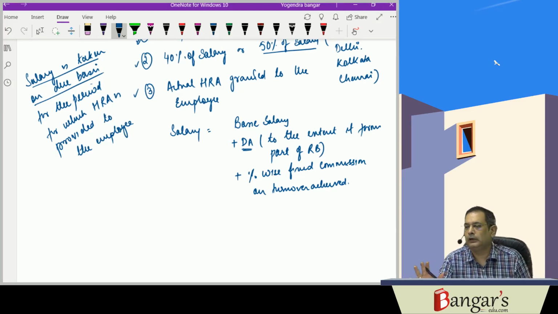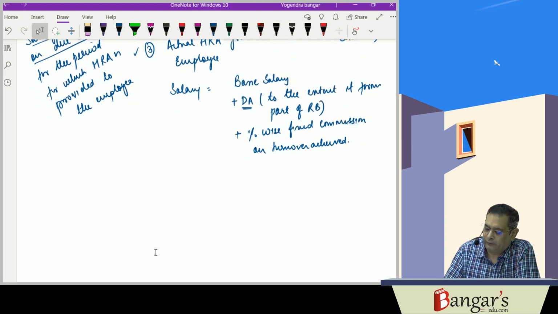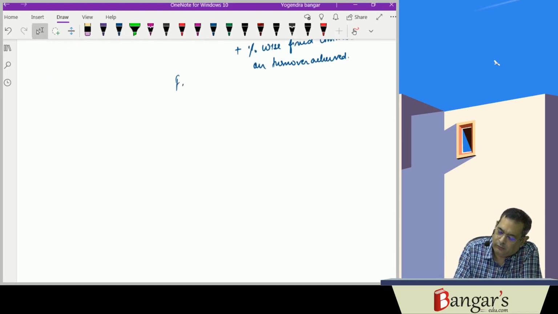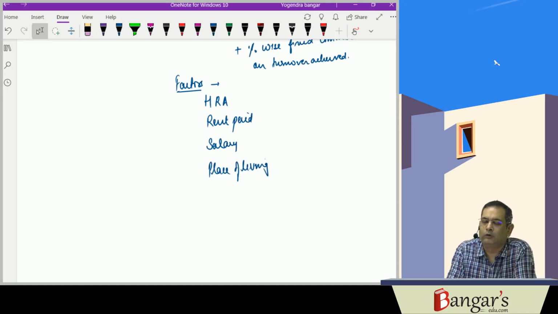Now basically, the taxability of HRA depends upon the following factors. One is HRA itself. Other is rent paid. One is salary. And one is place of living. On these four factors the taxability depends.